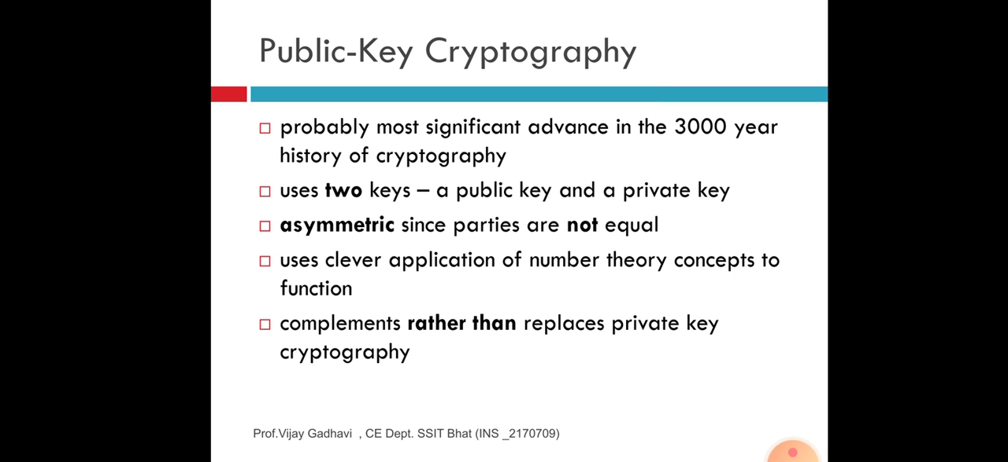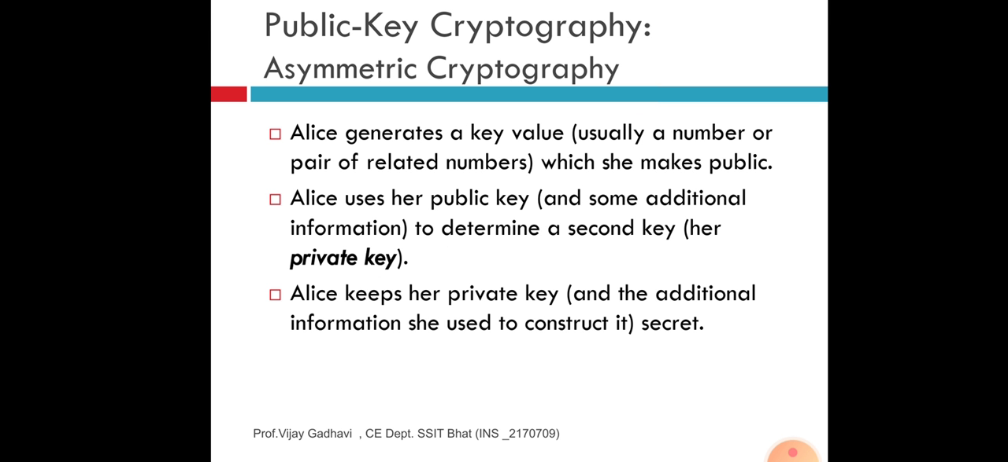Probably the most significant advance in the 3000-year history of cryptography. It uses two keys, a public key and a private key, so it is asymmetric since the parties are not equal. It uses a clever application of number theory concepts to functions. It complements rather than replaces private key cryptography. Here we see the topic, public key cryptography, asymmetric cryptography.